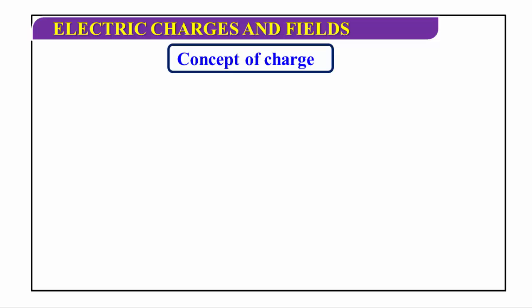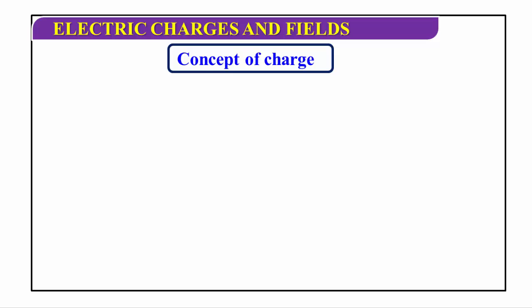After that, William Gilbert observed the same behavior in other substances like glass rod, plastic rod, and ebonite rod. According to William Gilbert, when a glass rod is rubbed against silk cloth, it acquires some physical property.